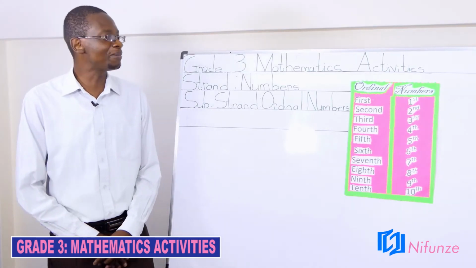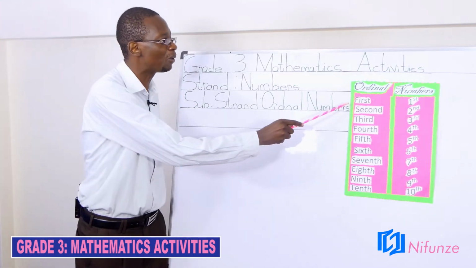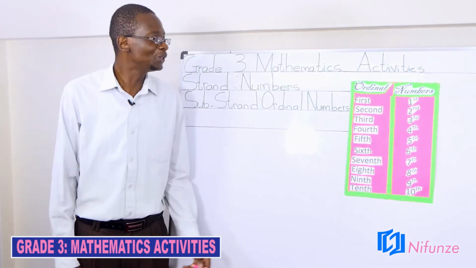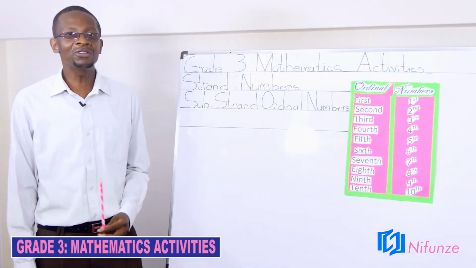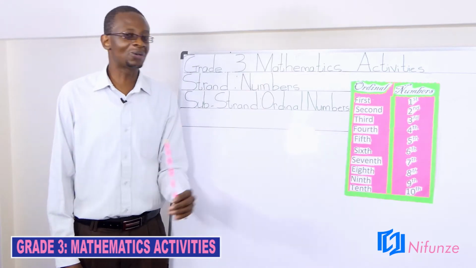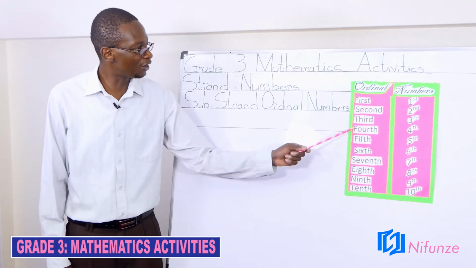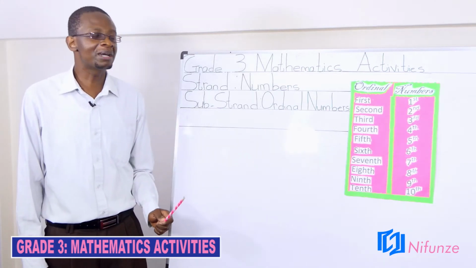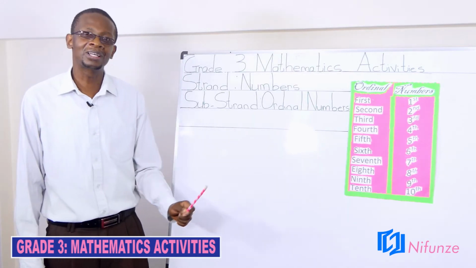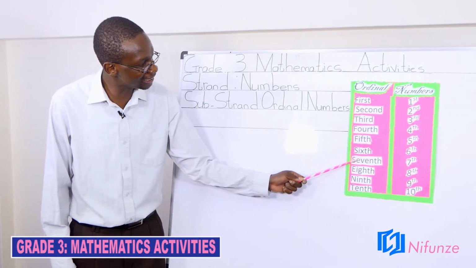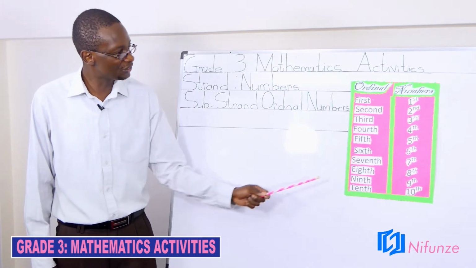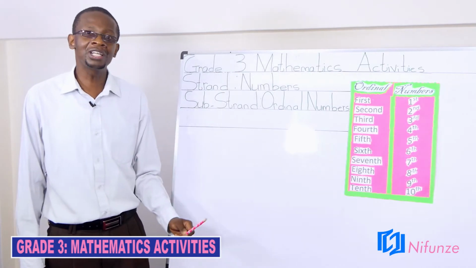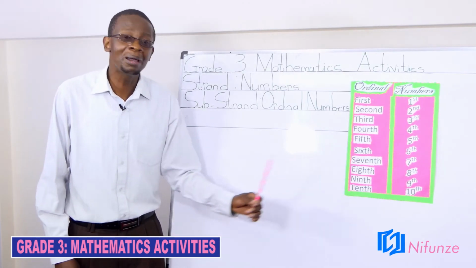But today in ordinal numbers, we say that when you are number 1, you are the first person to take your meal. When you are number 2, you are the second person. Number 3, the third person. Number 4, the fourth person. Number 5, the fifth person. Number 6, the sixth person. Number 7, the seventh person. Number 8, the eighth person. Number 9, the ninth person. And when you are number 10, you are the 10th person.